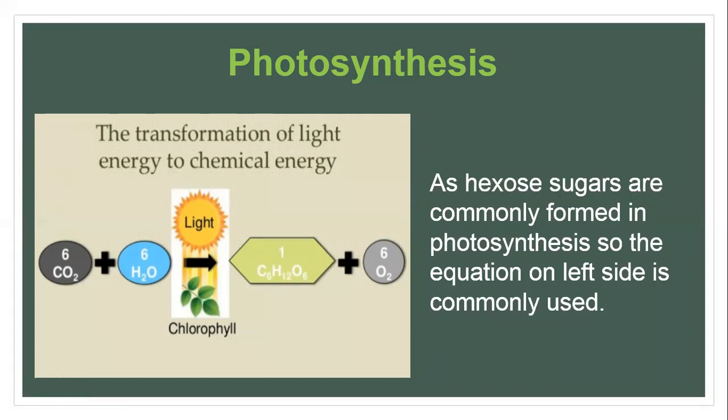Okay, most of the time you will see that, for example, there is a question, and the question states to write an equation for the process of photosynthesis, or maybe it is a descriptive question and you have to write down the equation for photosynthesis. It's always recommended that you use this equation rather than writing that general equation where n number of molecules are used. Okay, so basically it's always preferable to write this equation.